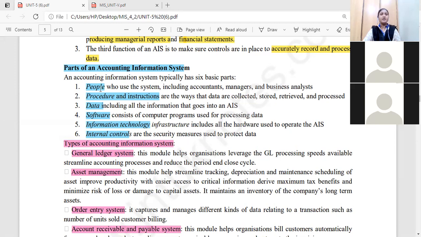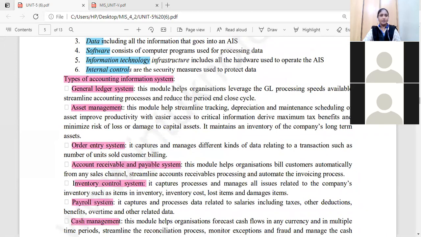Who are the parts? People, procedures and instructions, data, software, information technology, and internal controls. Next, we have seen types of accounting information system.